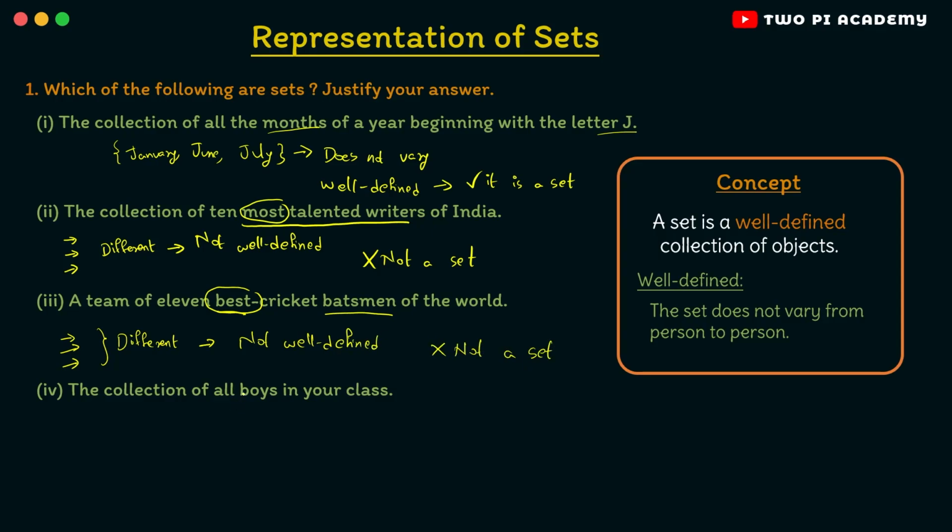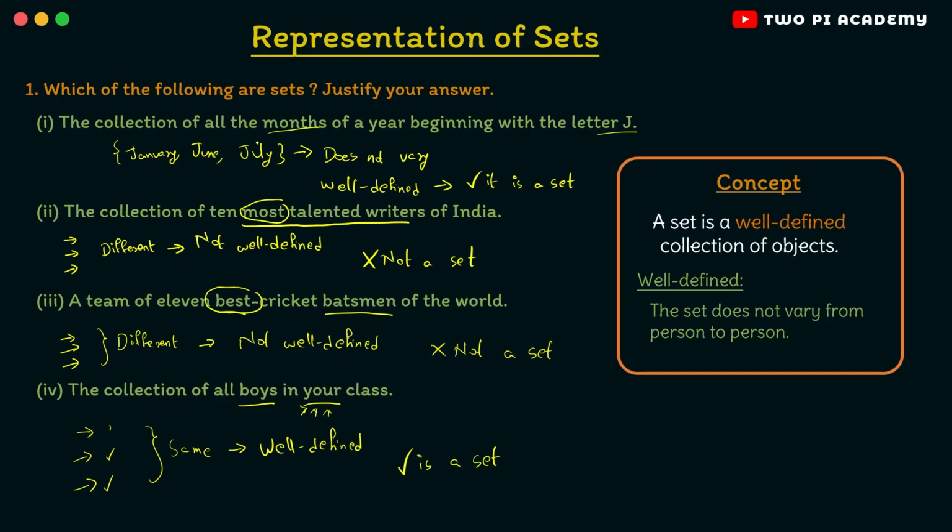And now the fourth question, the collection of all boys in your class. If you take your class, there will be some number of boys in your class, right? Now if you ask 3 different people, you will tell the boys in your class, and some other person will also tell the boys in your class, and the third person will also tell the boys in your class. So no matter who they are, your class is the same and the number of boys in it is also the same. So this will be the same for everyone. It does not vary, which means it is well defined and hence this is a set.